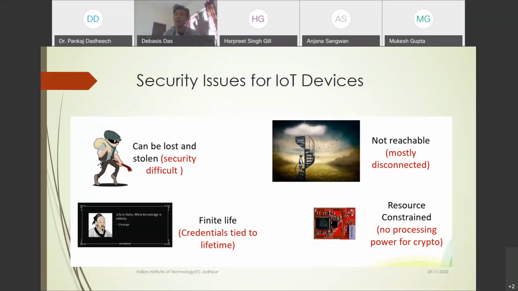So this is in the case of your agriculture field. In the agriculture field in general, there is a large amount of disconnectivity. So this is the challenge in the case of IoT devices, because their deployment is not all the time in the city environment. It is outside of the city, like in your agriculture field or in your battlefield also. Okay, so in the case of border areas.